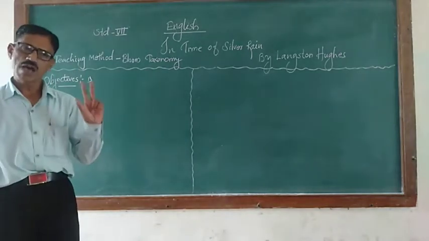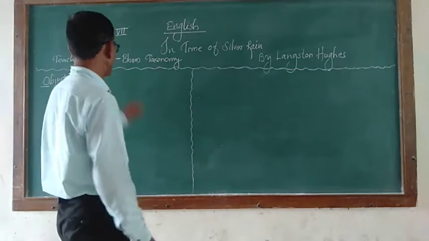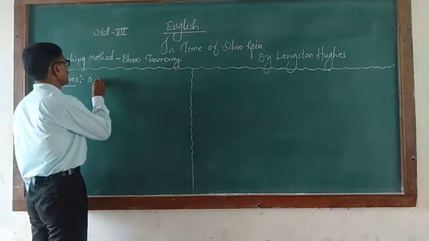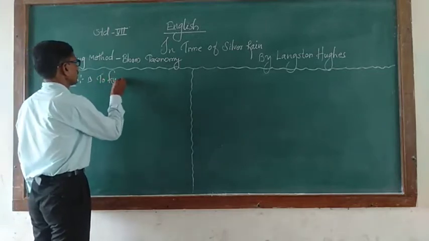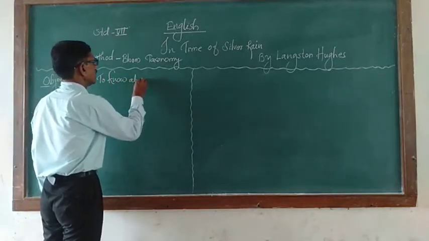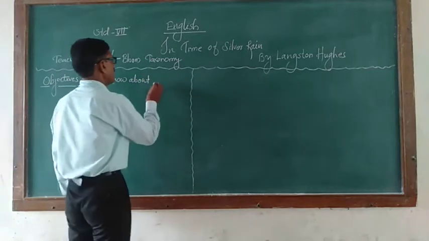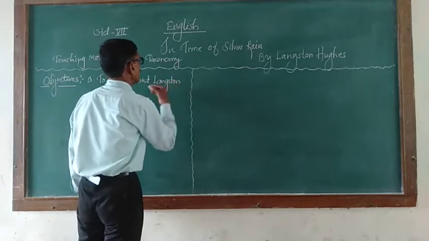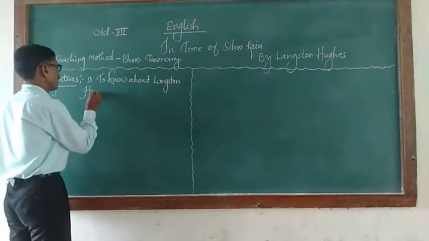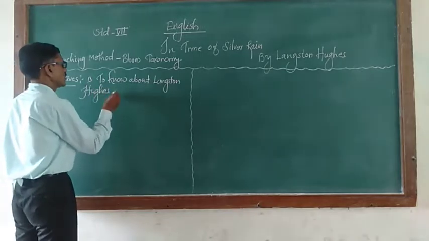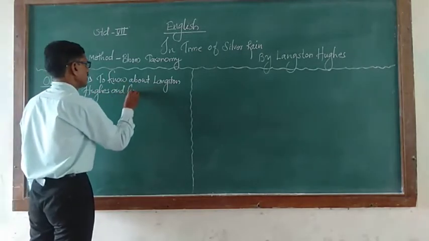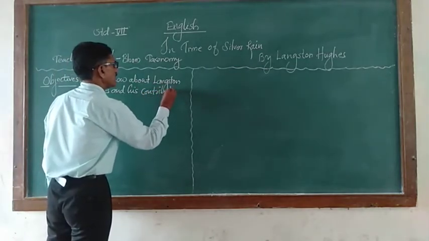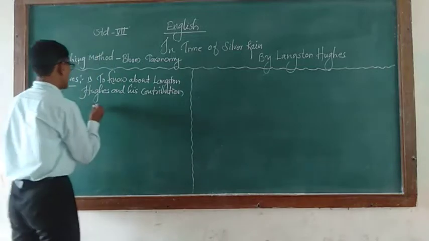Bloom's taxonomy, how are the 5 steps? Number 1 step is its objectives. First objective, to know about Langston Hughes and his contribution in English literature.